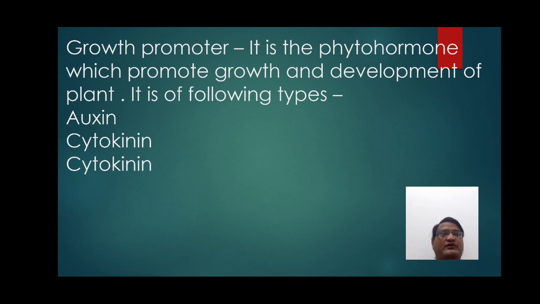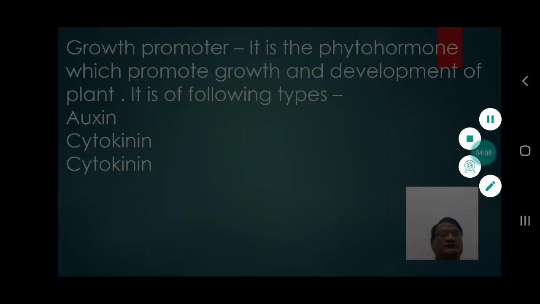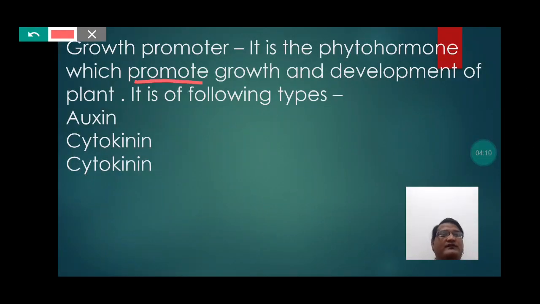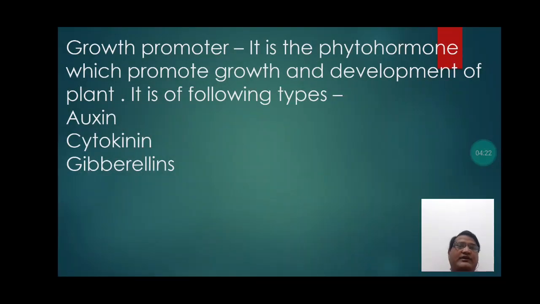Students, here we can notice that growth promoter increases or promotes the growth and development of the plant: auxin, cytokinin and gibberellins.